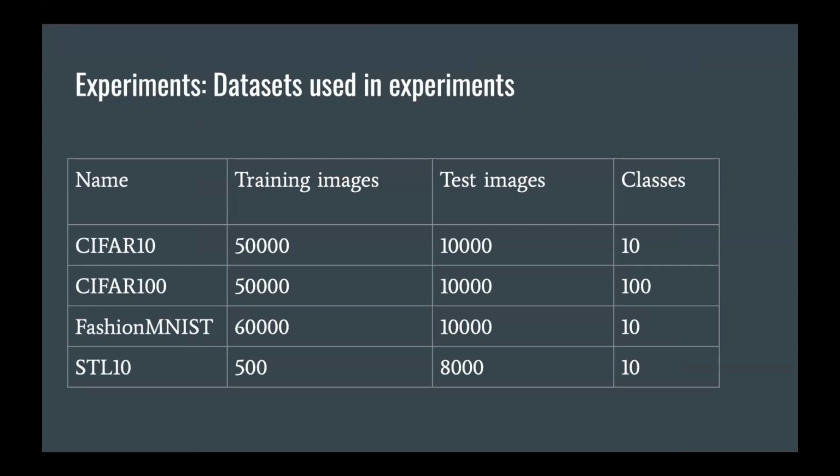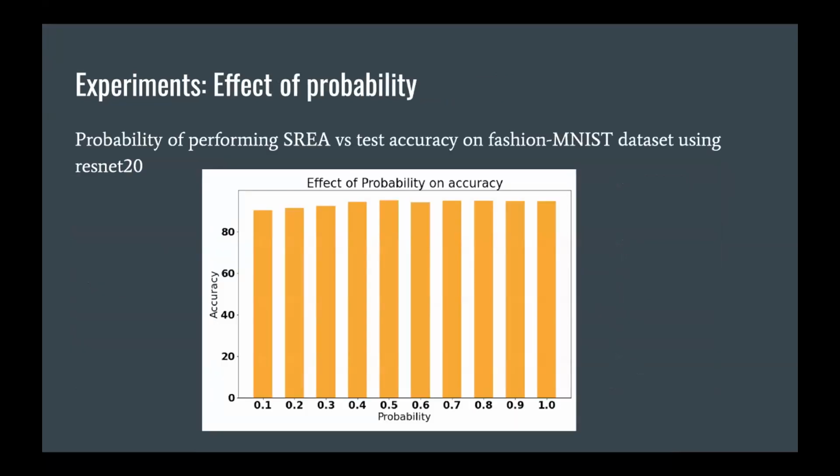Coming to the experiments, we ran them to check the effectiveness of our proposed approach. We use datasets including grayscale and color, and for diversity we included different numbers of classes with a variety. We also used datasets that have very few images in training and very large numbers of images in training, and we also check the performance based on that. These are the basic statistics of the datasets that we use in our experiments.